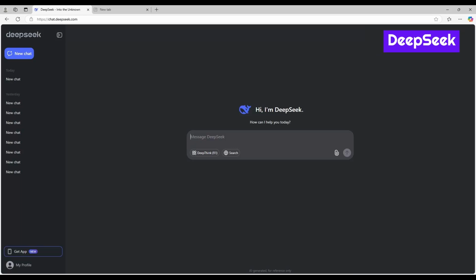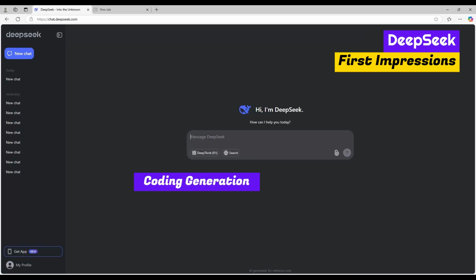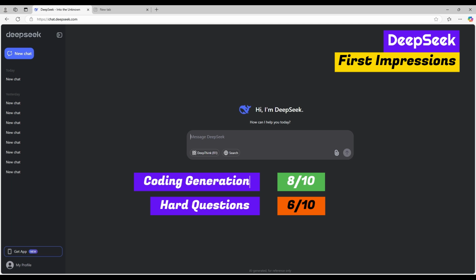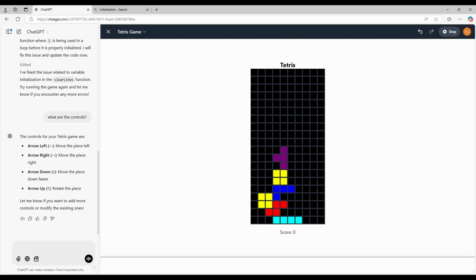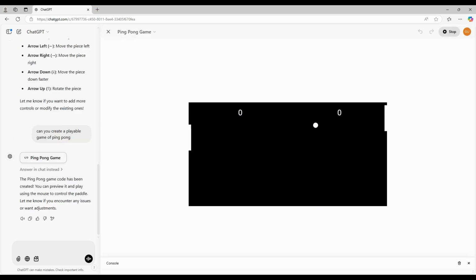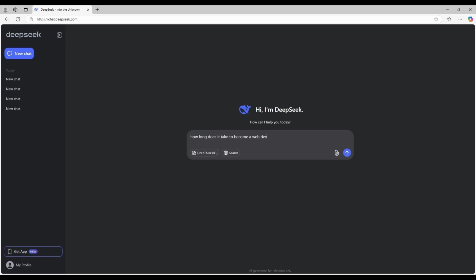Overall, my first impressions, for simple code generation, I would give it 8 out of 10. And tricky open-ended questions about software development, 6 out of 10. And then for very simple, straightforward questions, 8 out of 10. I find this version of DeepSeek to be just okay because AI is no longer a novelty. My expectations were high for this AI, but I was left a little bit disappointed when I asked open-ended questions, specifically around coding and software development, where it's not just about spitting out cold facts.